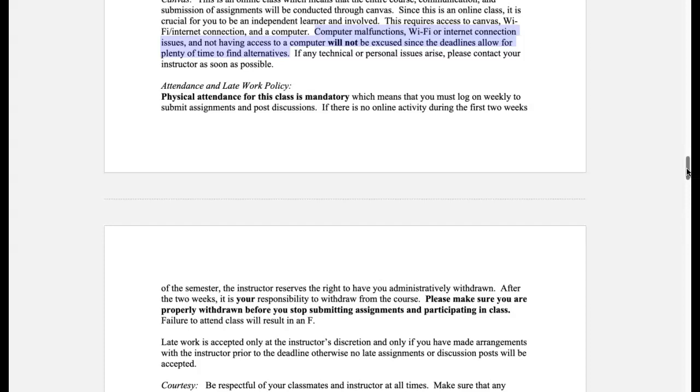However, with anything, we have to be reasonable because, for example, now that everything's online, there's only so much makeup work or late work that I can allow because you're expected to submit work and spend outside homework time for the class. So for example, if I let you submit a few assignments late, that means that you were not putting in the class time for that week or 2 weeks.